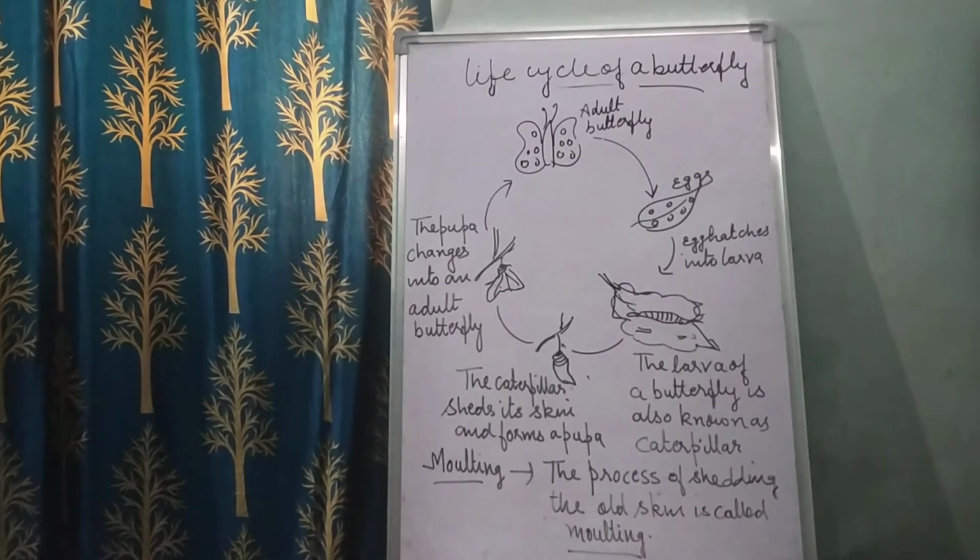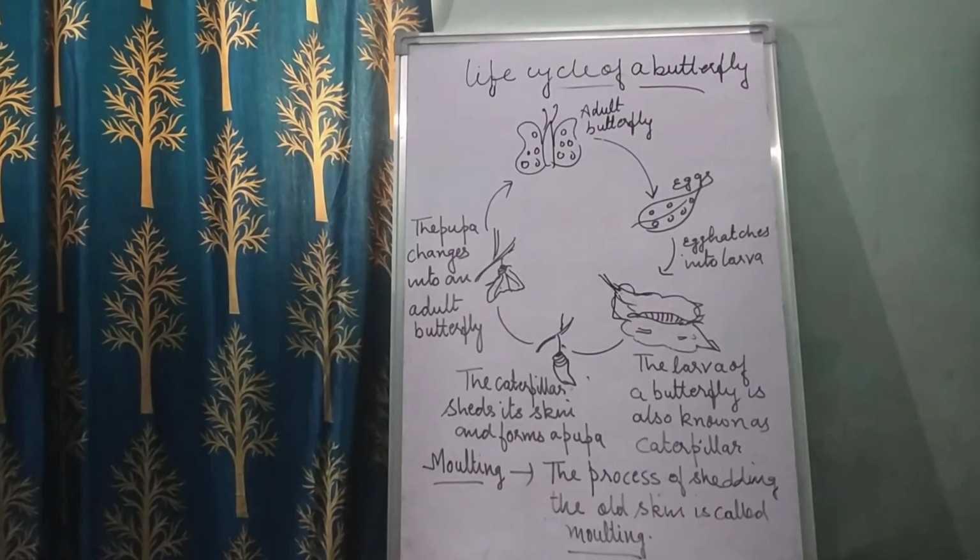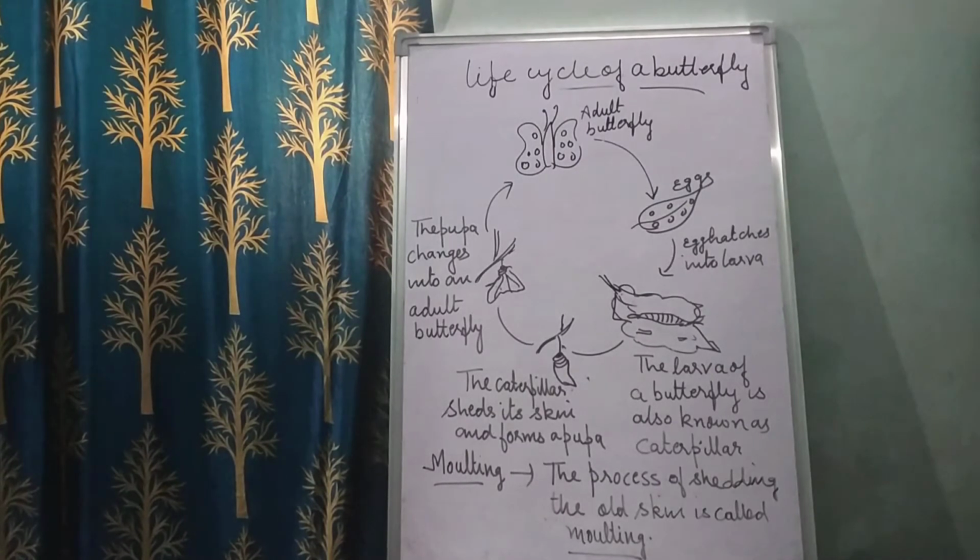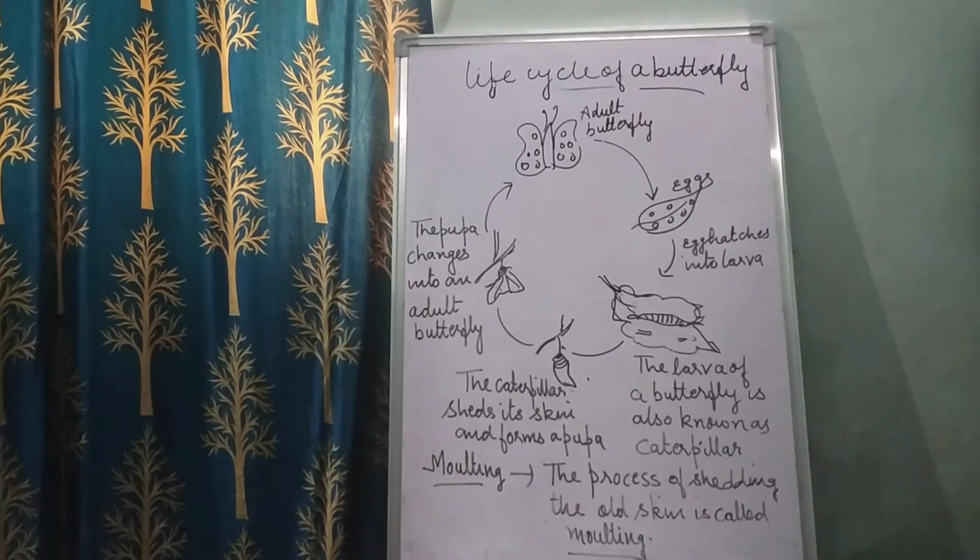Now this is the life cycle of a butterfly. The life cycle of a butterfly is also known as metamorphosis. The caterpillar that comes out from the egg looks very different from a fully grown butterfly, right? The process of shedding the old skin is called molting. So this is the life cycle.